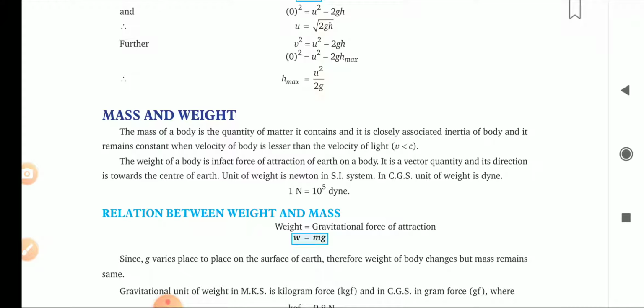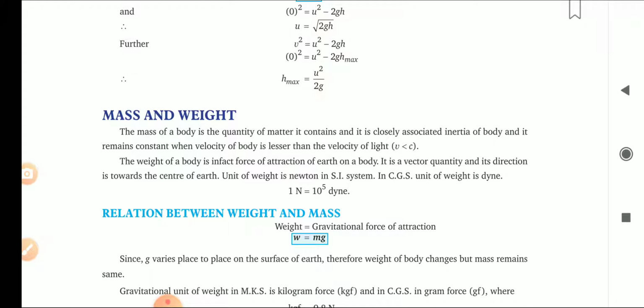The weight of a body is in fact the force of attraction of the earth on the body. It is a vector quantity and its direction is towards the center of the earth. The unit of weight is Newton in the SI system, and in the CGS system the unit of weight is dyne. We have seen that 1 Newton equals 10 raised to the power 5 dyne.